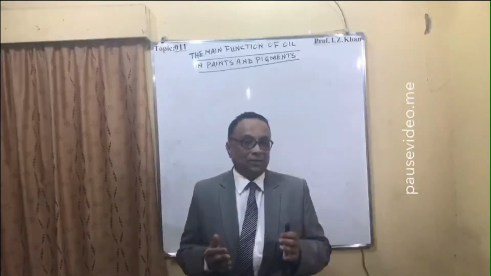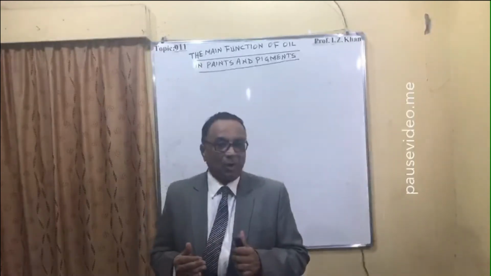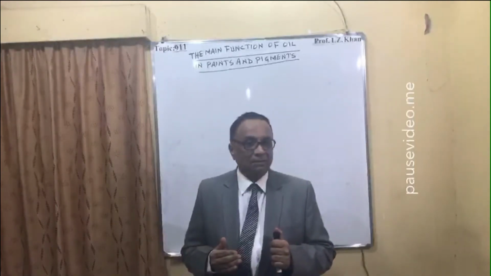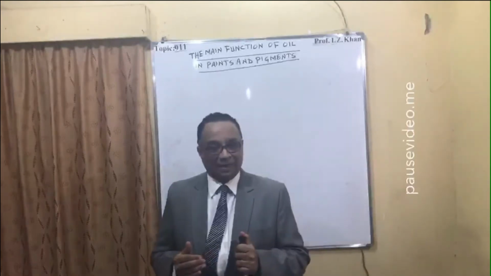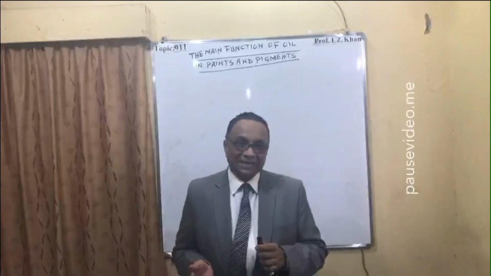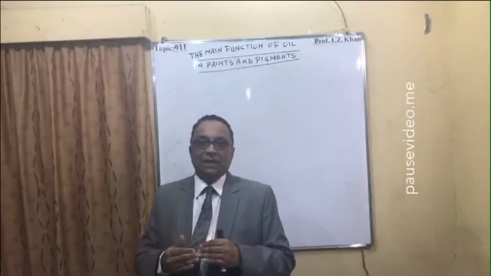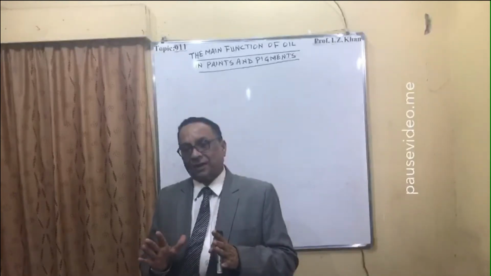In atmosphere, when air comes in touch, there will be oxidation of that double bond, and there will be formation first in the form of aldehyde, and that aldehyde finally will be converted into acid. So the oxidation will take place, and that is a slow reaction, and it is not the complete reaction.